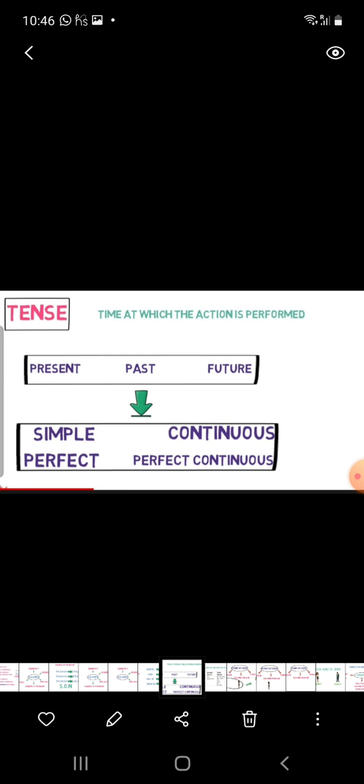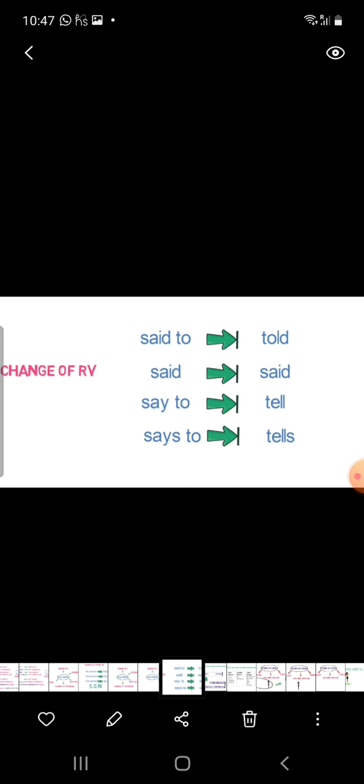Each tense has four subparts: simple, continuous, perfect and perfect continuous. So there are three kinds of tense, and each has four parts, so the total is 12.